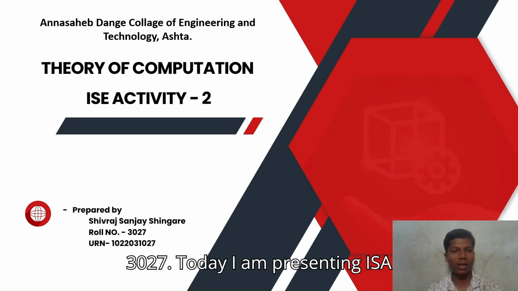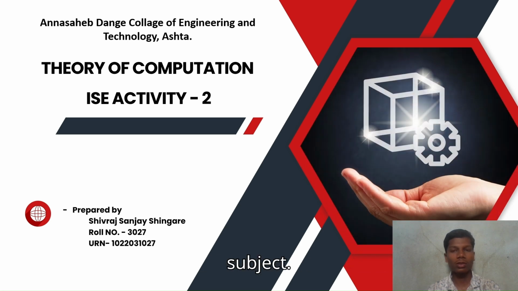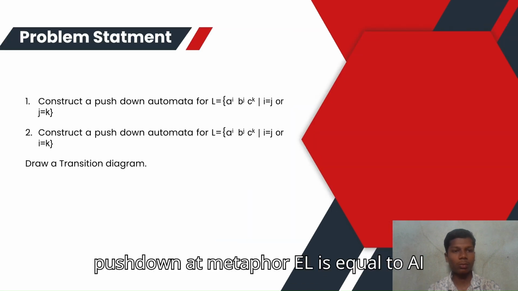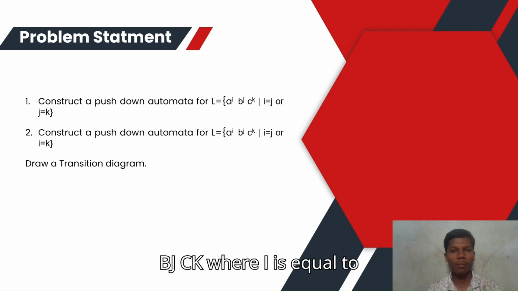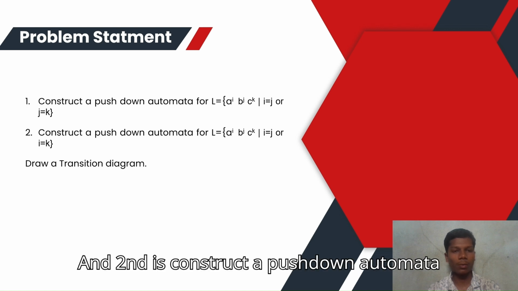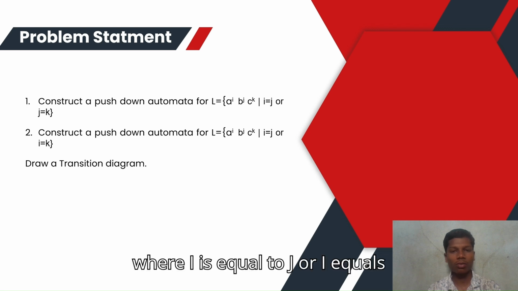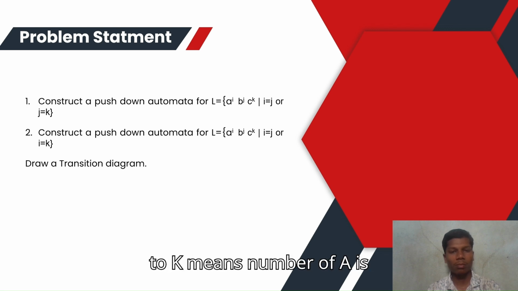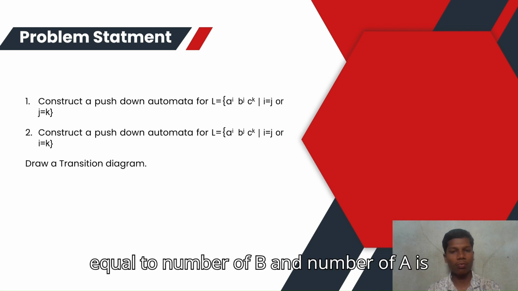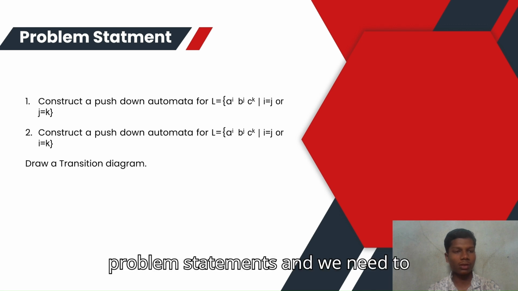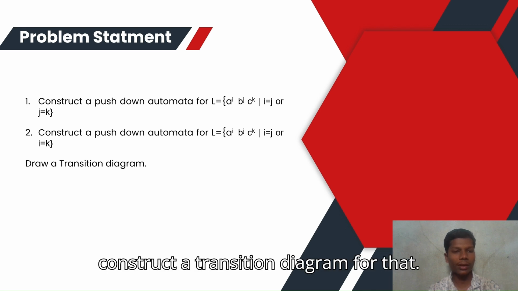Today I am presenting IS activity 2 of theory of computation subject. So my problem statement is: construct a push down automata for L = {a^i b^j c^k} where i = j or j = k, and second, construct a push down automata for the language L = {a^i b^j c^k} where i = j or i = k, means number of A is equal to number of B and number of A is equal to number of C. These are the two problem statements, and we need to construct a transition diagram for that.